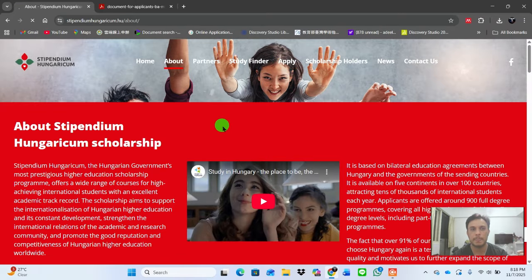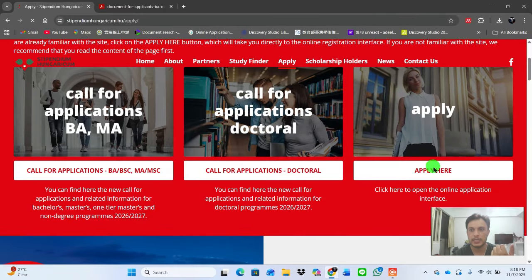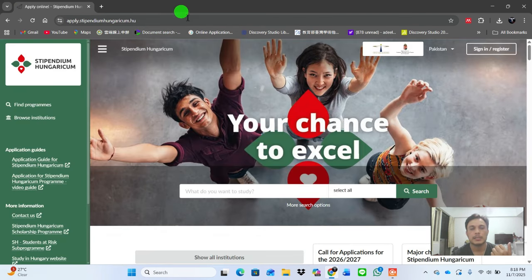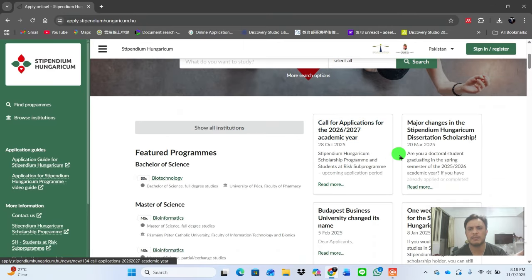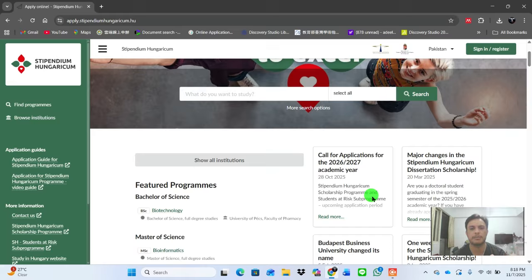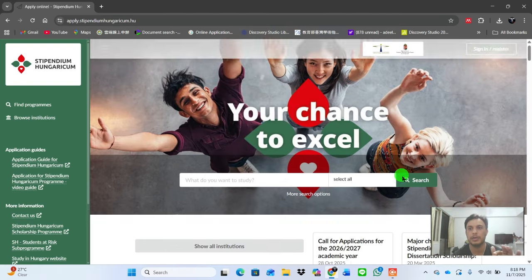Just click on apply, then come here, the third option, click on apply. This page is the application portal and program searching page. You can search for any required program you want. They also mention the scholarship, like call for application for 2026 and 27. The Stipendium Hungaricum application system opens 15 November 25, and the last date to apply is almost mid of January.